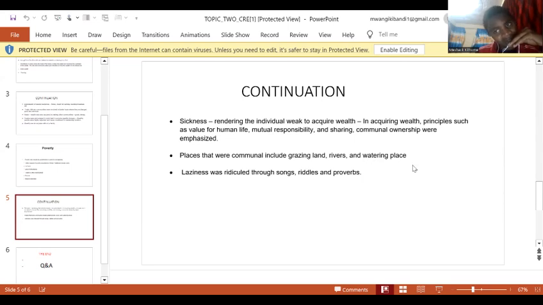This means that resources were shared. There was community land where they used to graze. This helped to reduce cases of poverty. Laziness was ridiculed through songs, and they discouraged laziness.